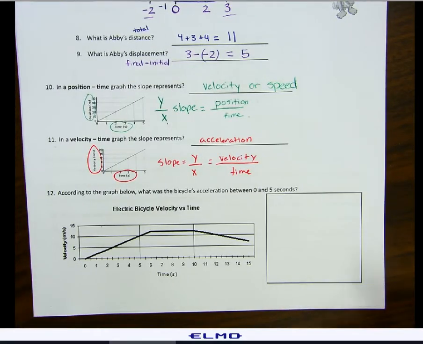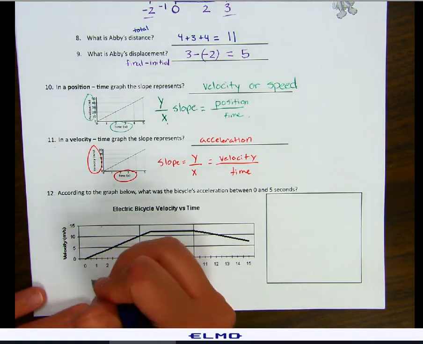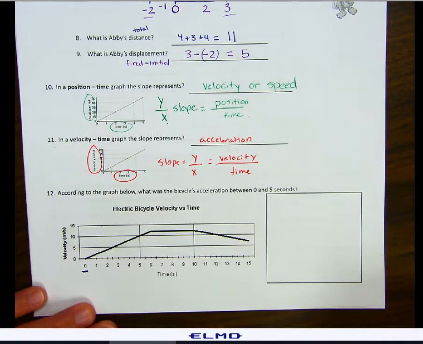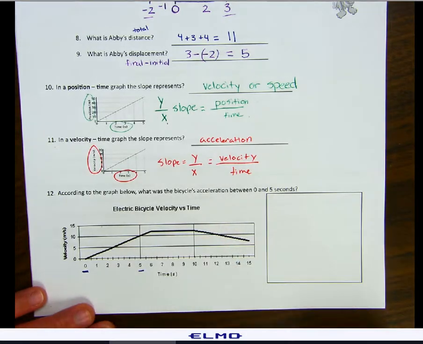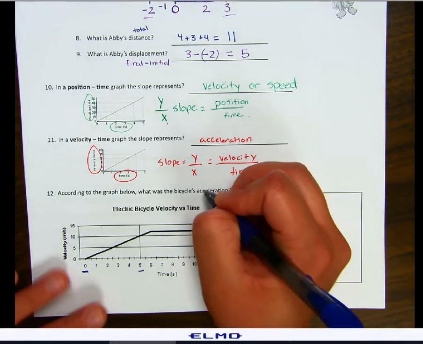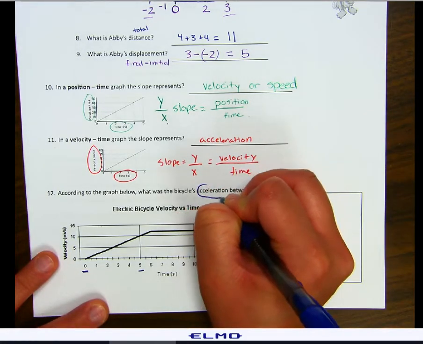Number 12, according to the graph below, what was the bicycle's acceleration between 0 and 5 seconds? So this is our graph. Our velocity between 0 and 5 seconds. That's what we care about. We're looking for acceleration.